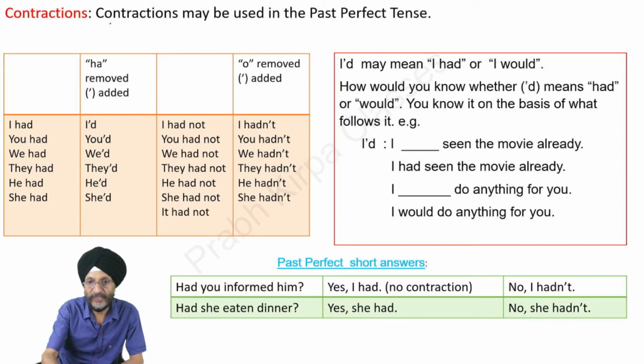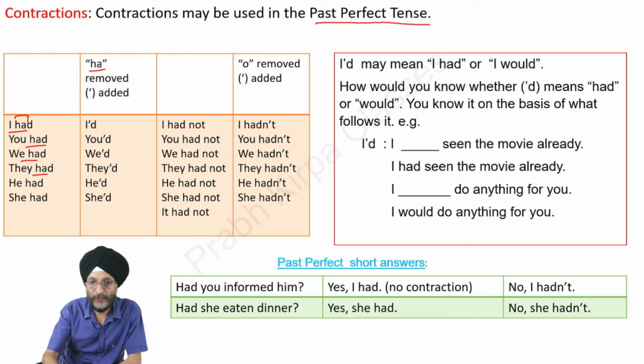Then there are certain contractions which may be used in the past perfect tense. Here you will see I had, you had, we had, they had. In this case, we have removed HA, and in the place of HA we have added an apostrophe. I had becomes I'd, you had becomes you'd, we had becomes we'd, they had becomes they'd, he had becomes he'd, she had becomes she'd.